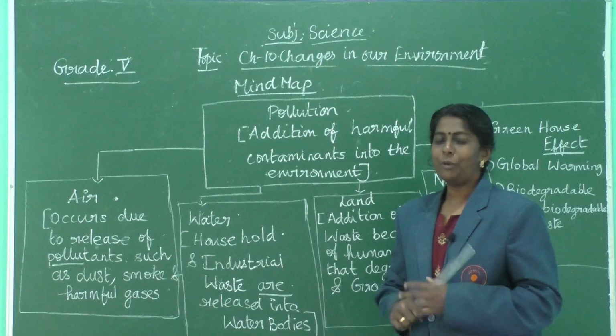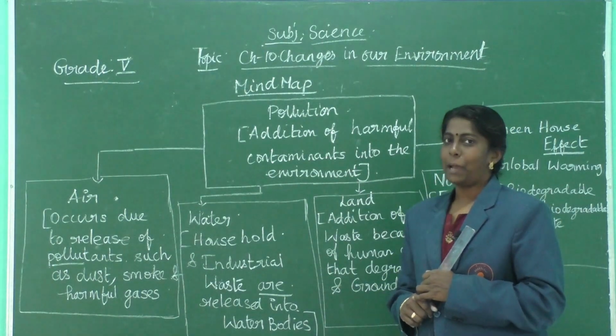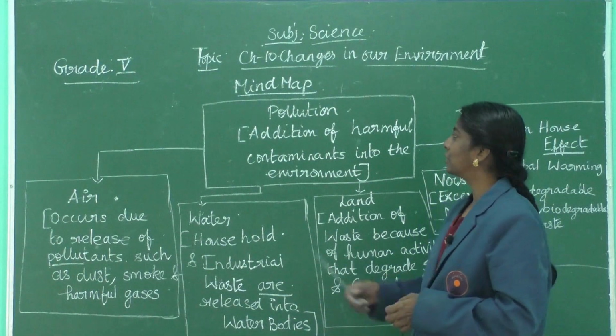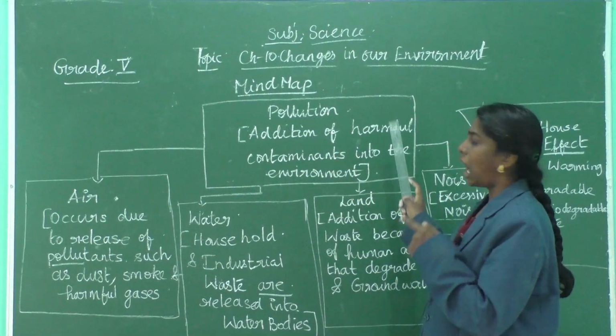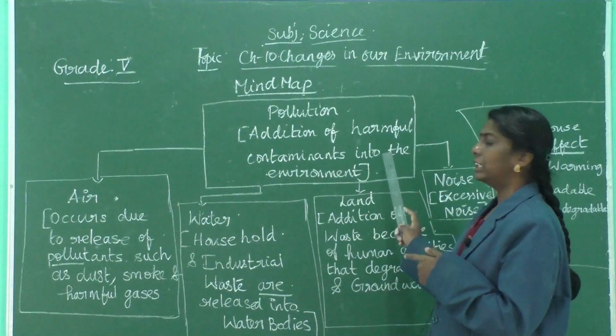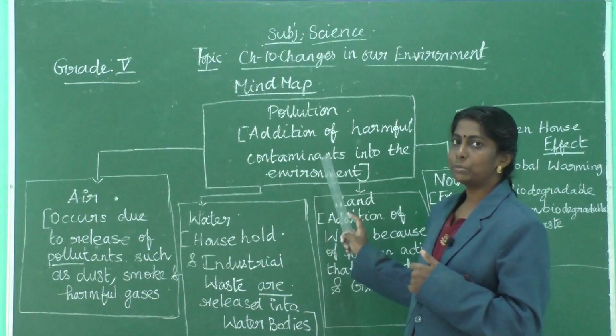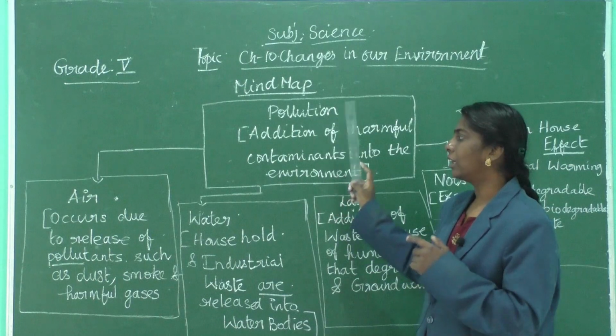Now let us learn about the mind map for the chapter. About pollution: addition of harmful contaminants into the environment is said to be pollution.